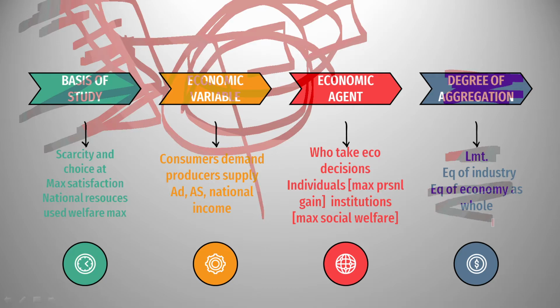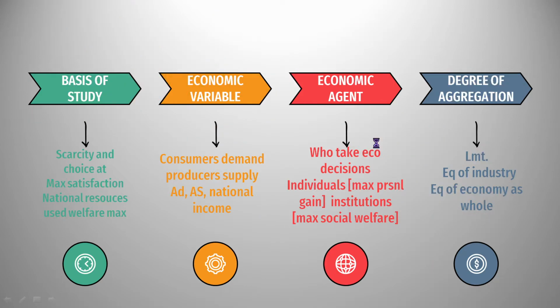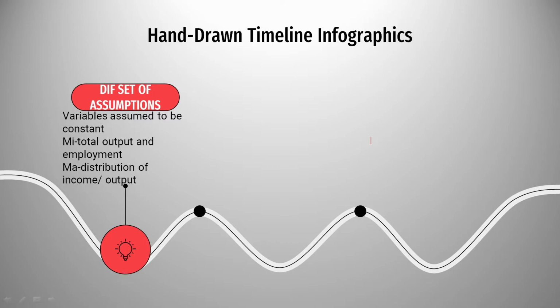That means we study all the industries and all the aggregation, all the satisfaction, everything there is, and how an economy derives equilibrium. That is our main topic in macroeconomics, whereas how an industry derives equilibrium is our main topic in microeconomics. Okay, now next, it's a different set of assumptions.